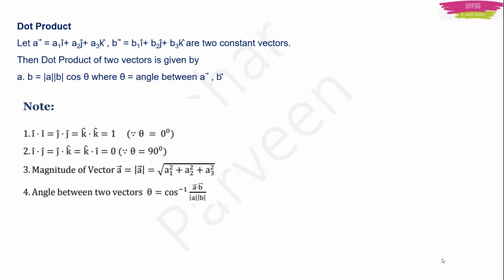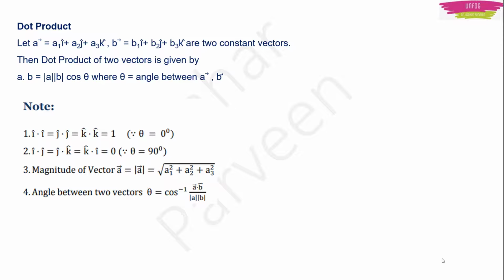Cos 0 will be 1 and cos 90 will be 0. Thus the dot product of two unit vectors is equal to 1 if theta is 0, and it will be equal to 0 if theta is 90 degree.